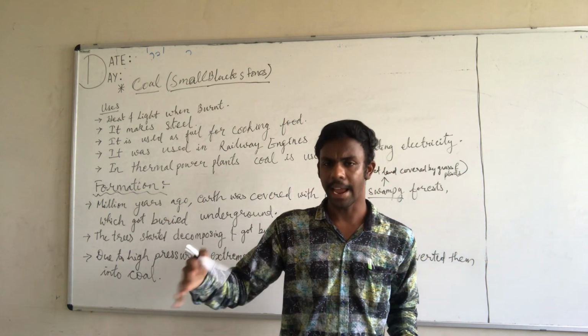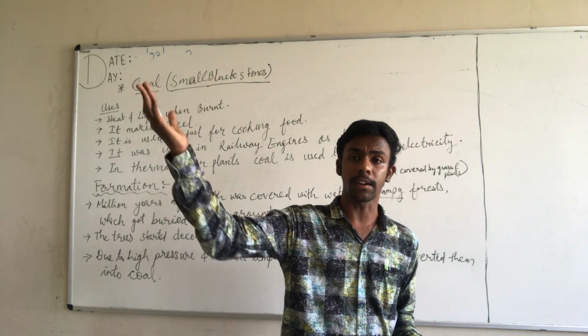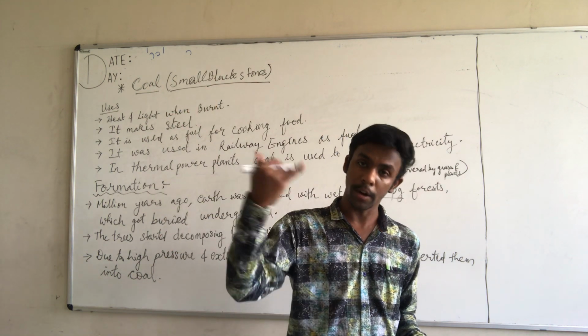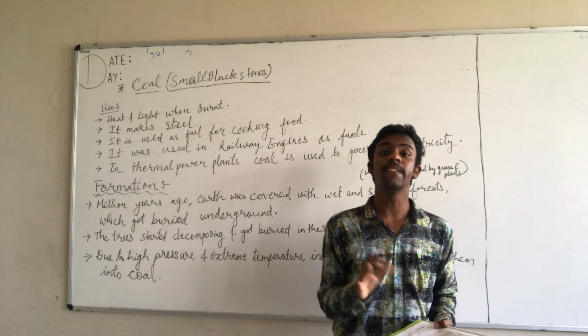As soon as these trees got decomposed, means they got dead, that is known as dead vegetation.